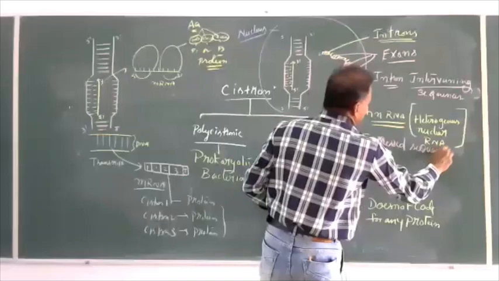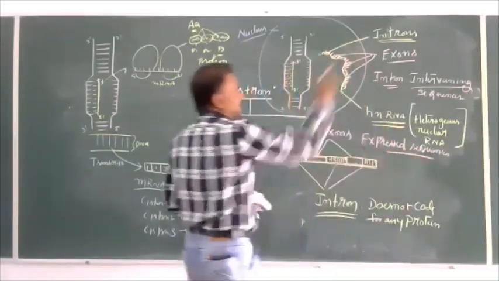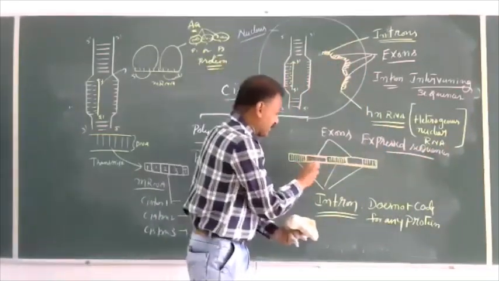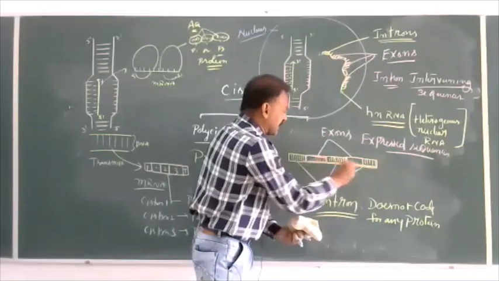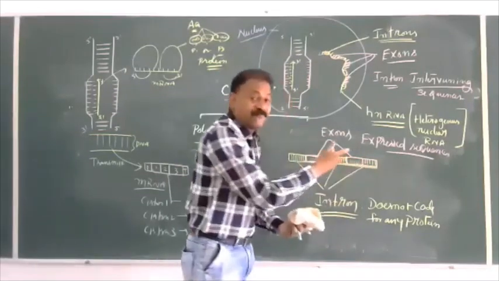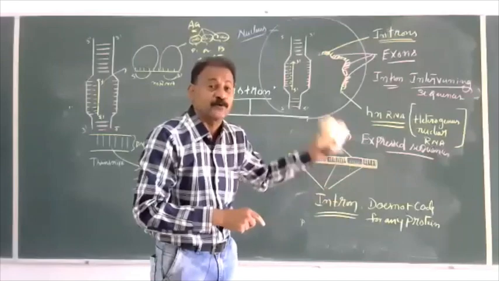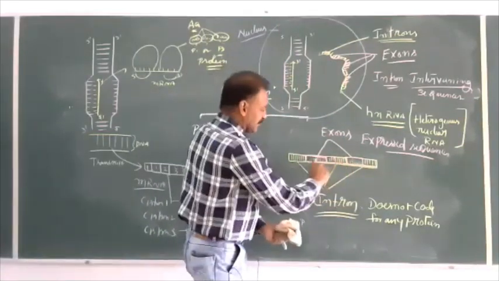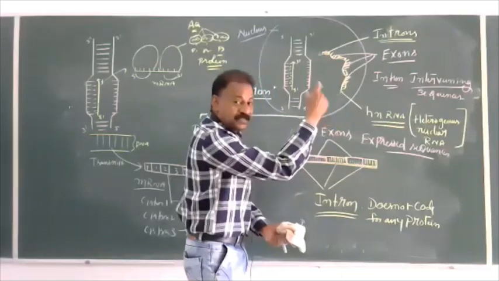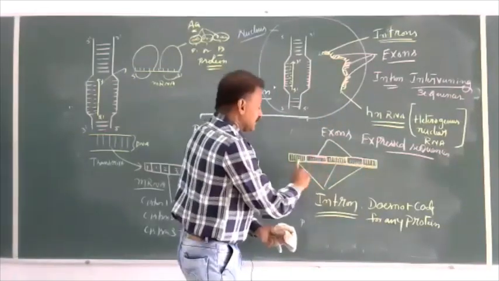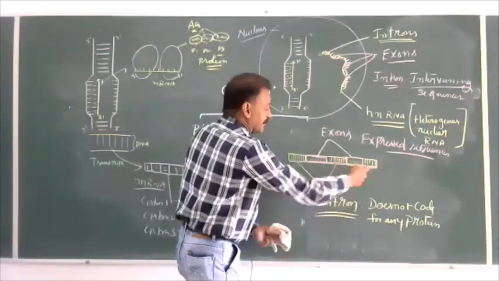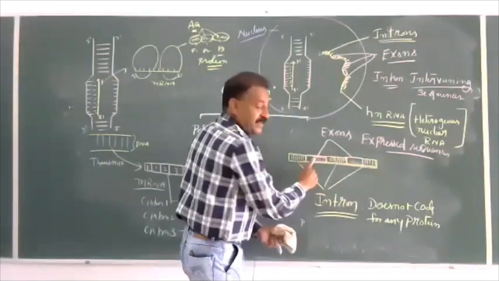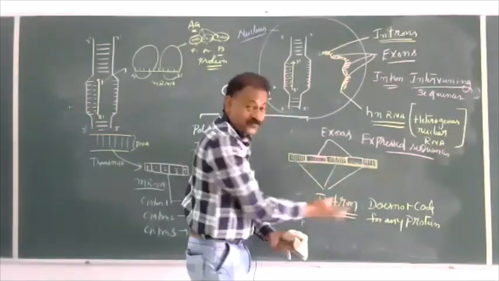Expressed sequences means that during translation, the parts having these sequences are expressed in the form of amino acids and produce a protein, whereas these which are intervening between exons are not useful.